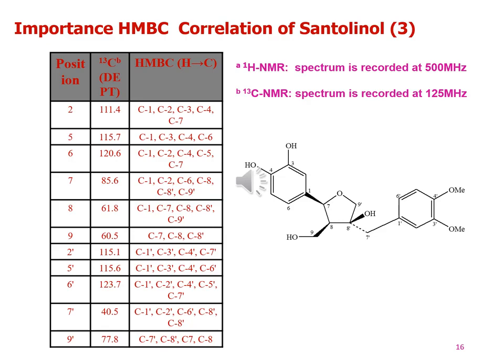Now you can see over here the relations of the protons with the specific carbons.